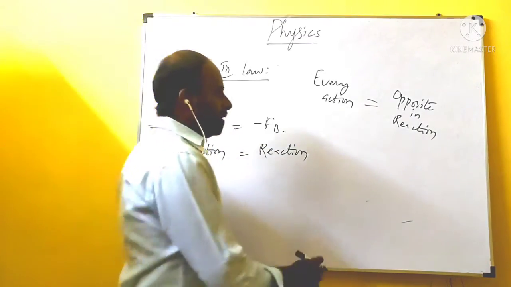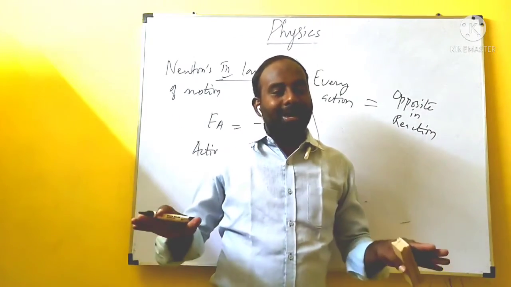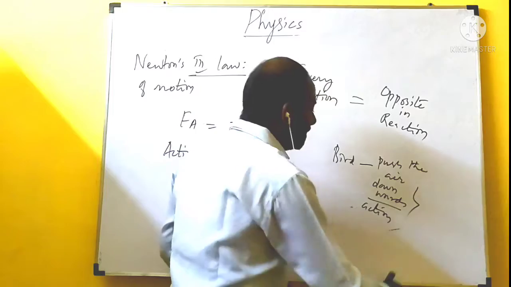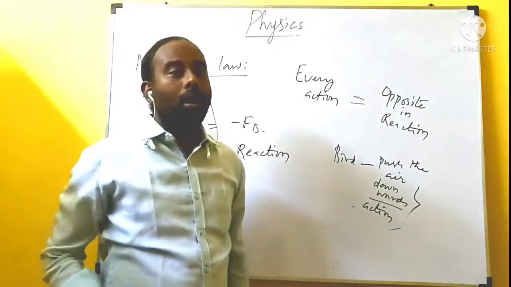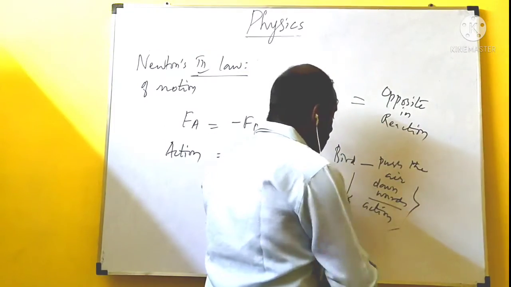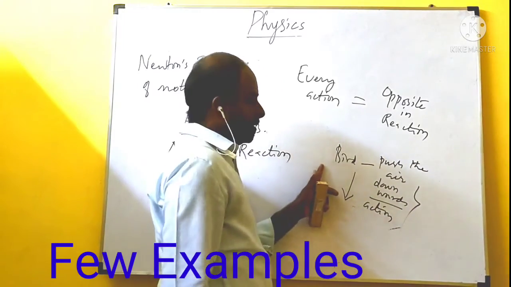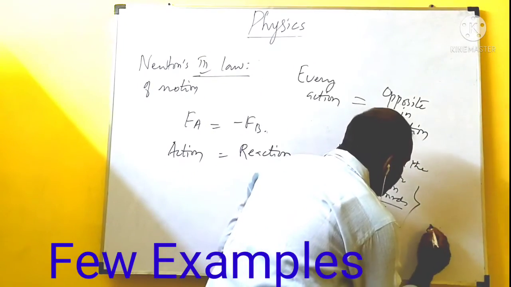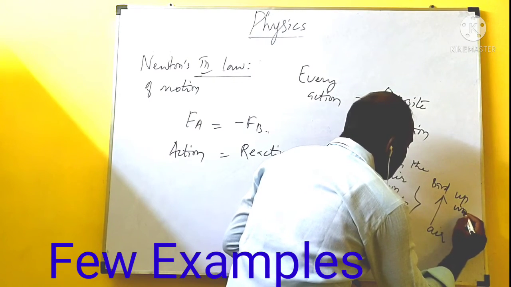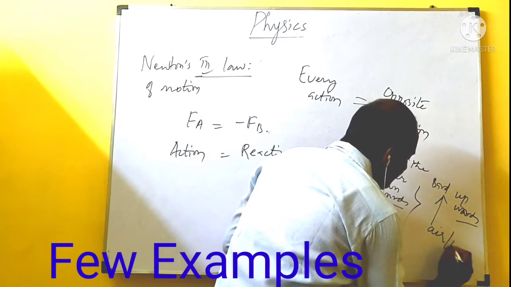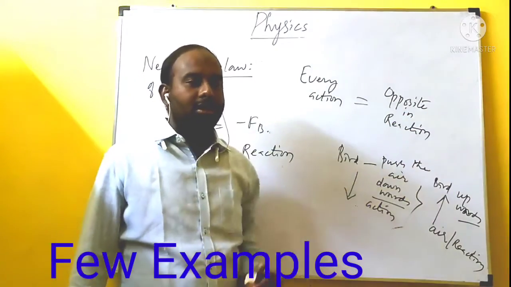For example, a bird is pushing the air downward. What is the reaction? The air will push the bird upward. The air has been pushed downward by the action of the bird. Similarly, the air will push the bird upward. This is called reaction. So for every action, there is always an equal but opposite reaction.